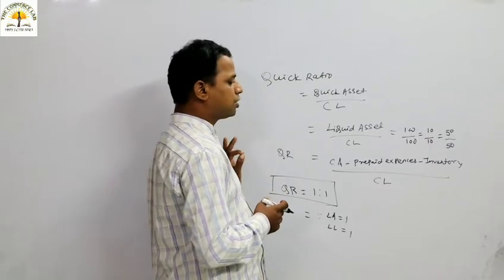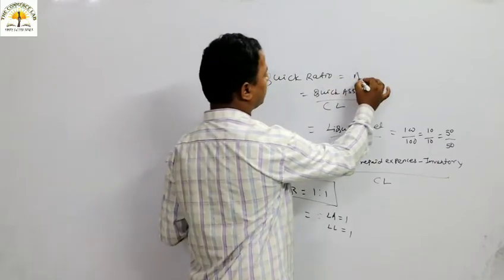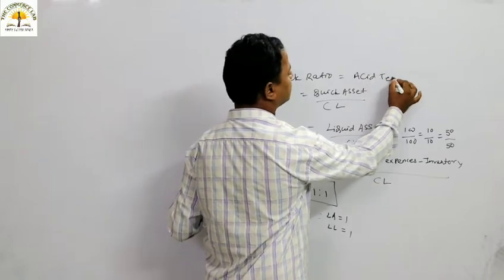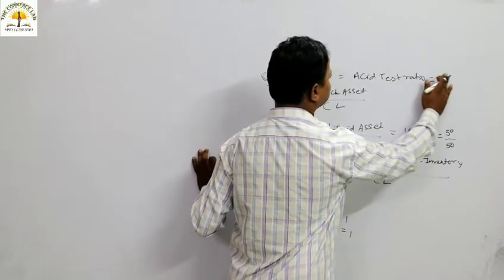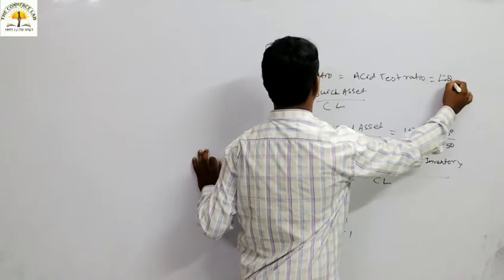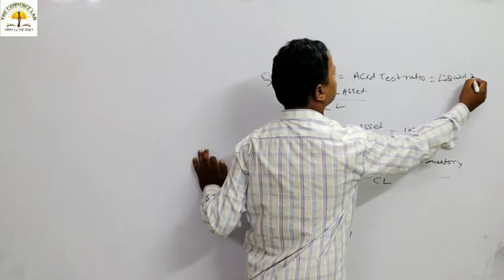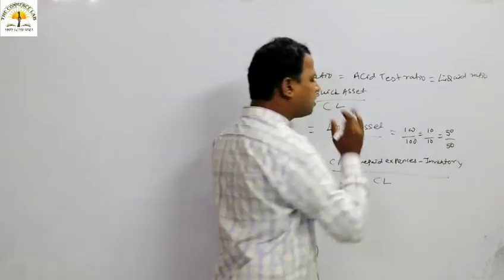This is the quick ratio, or it is otherwise known as what, everybody? Acid test ratio or liquid ratio. These three have the same meaning: liquid ratio, quick ratio, and acid test ratio. It is also known as rigorous ratio.